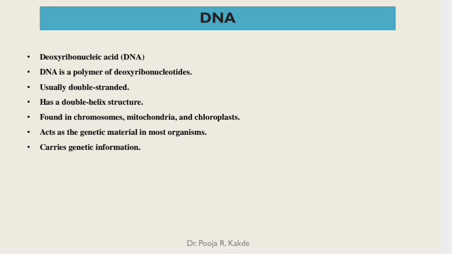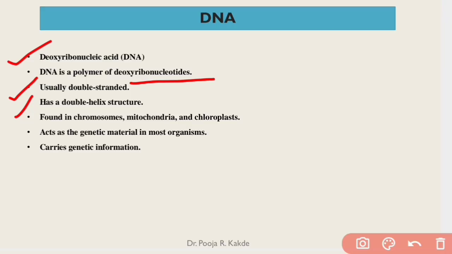So let us now see DNA. DNA, as you know, stands for deoxyribonucleic acid. It is a polymer of deoxyribonucleotides. It is usually double-stranded. It has a double helix structure. It is found in chromosomes, mitochondria and chloroplast in case of eukaryotes. And it is found in the nucleoid in case of prokaryotes, as they do not have a membrane-bound nucleus. It acts as a genetic material in most organisms.